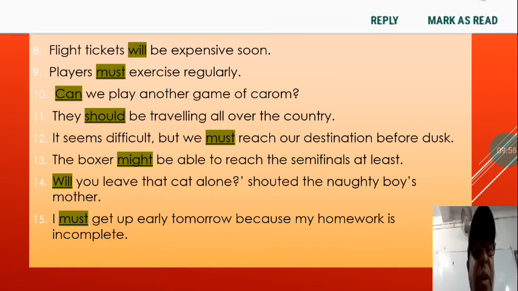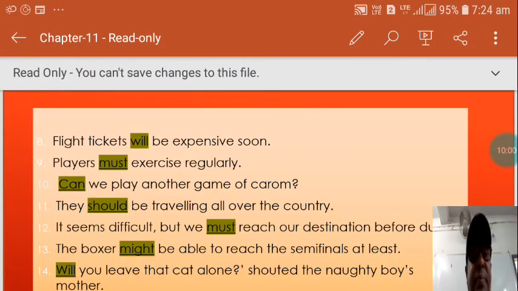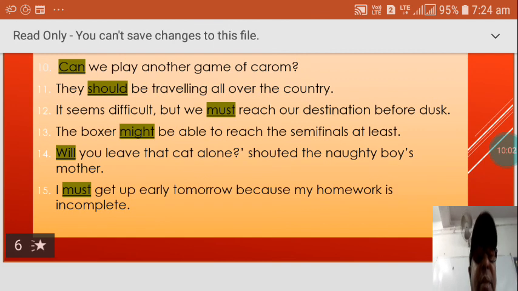It seems difficult, but we must reach our destination before dusk. The boxer might be able to reach the semi-final at least. Will you leave that cat alone?